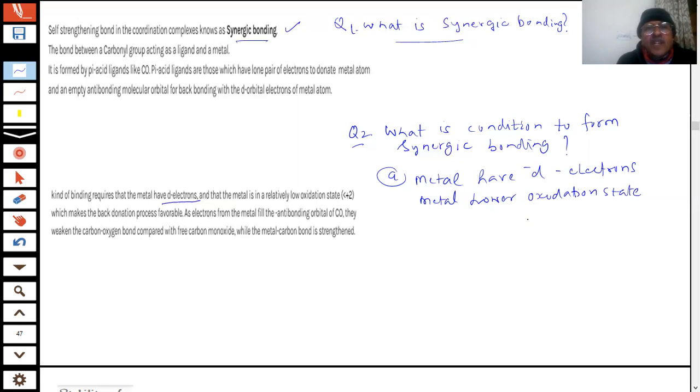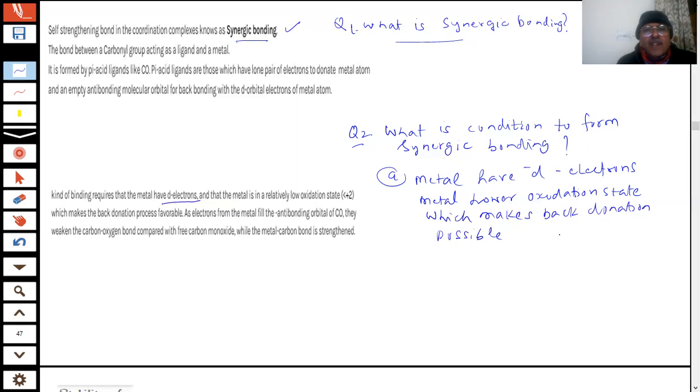So metals are usually in a relatively low oxidation state, which makes back donation possible. Here the metal is in the zero state. Doesn't the zero state have electrons to donate? If I said +5 or +4, then how will they donate electrons?